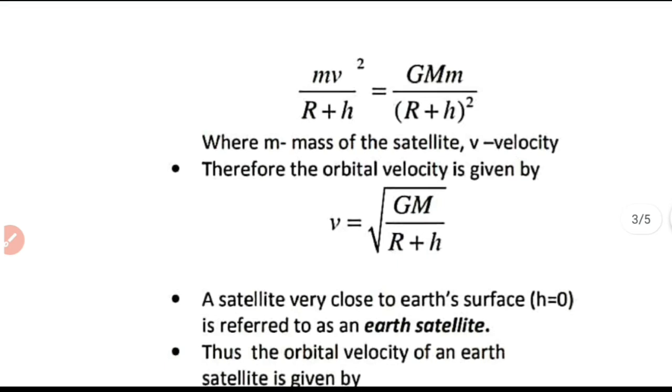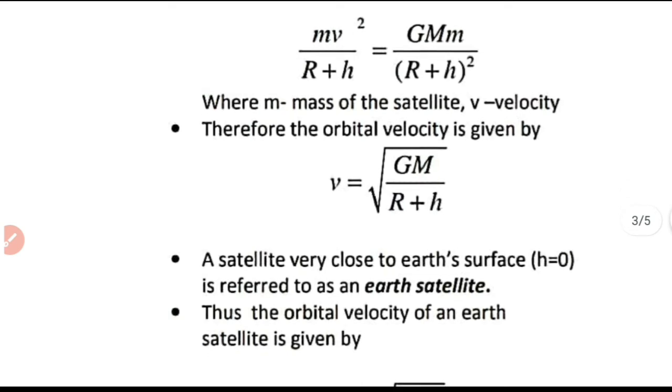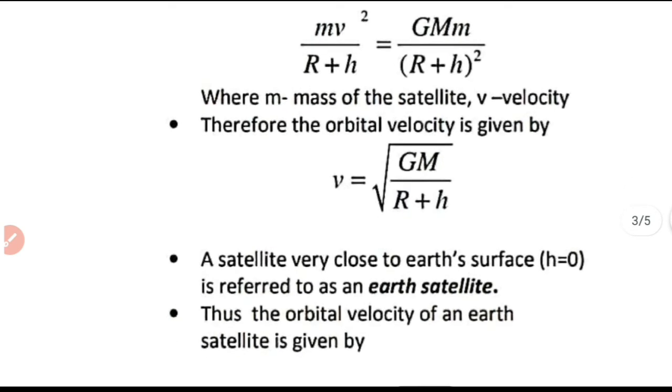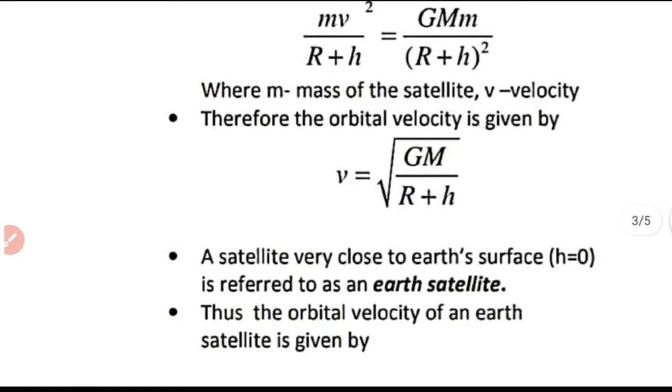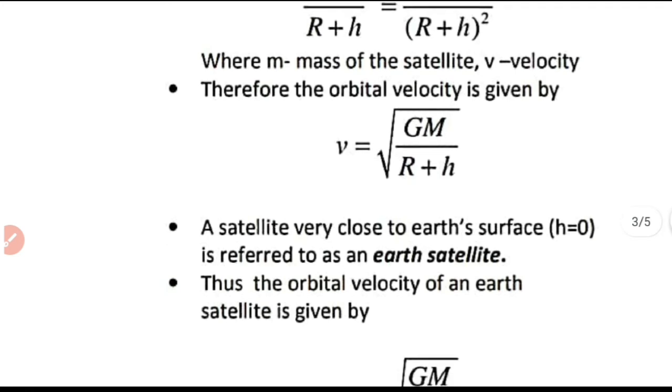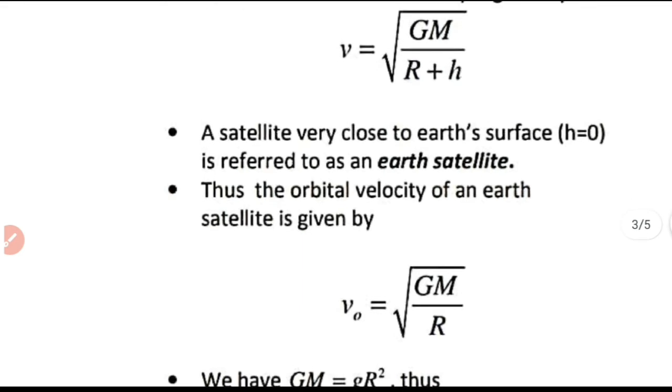Now if we consider a satellite which is very close to the surface of Earth, we can take h to be equal to 0. That means small h becomes 0. So in the case of close orbit, the expression for orbital velocity becomes root of GM by r. That orbital velocity of close orbit, we write as v0.